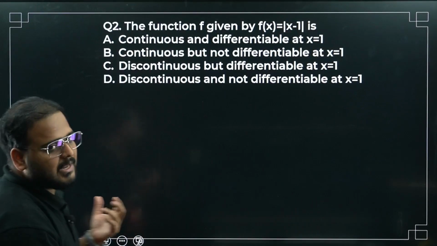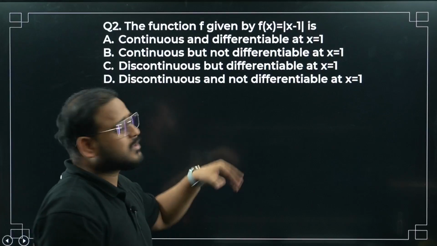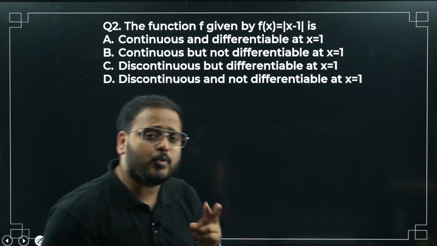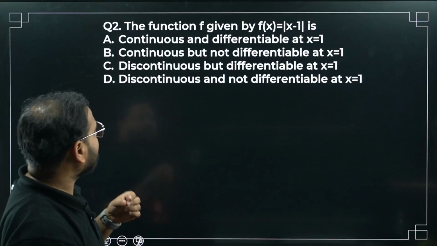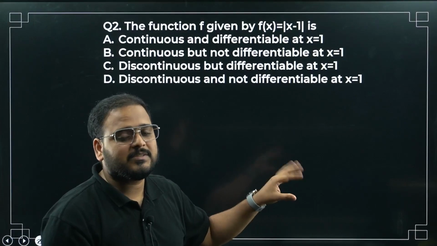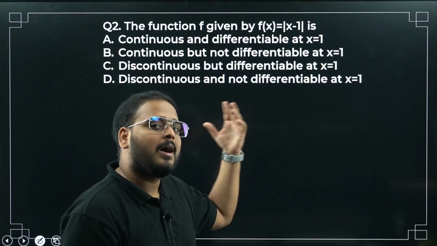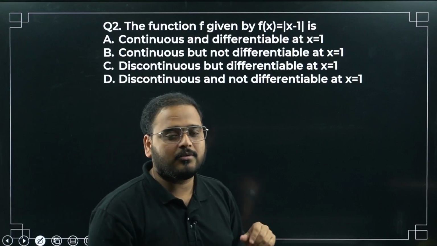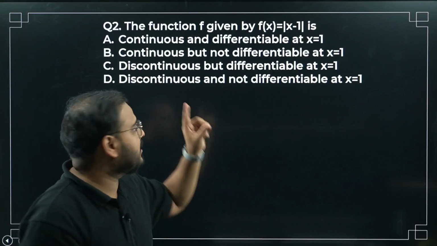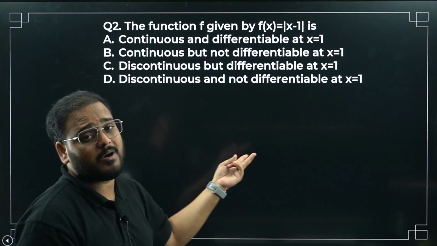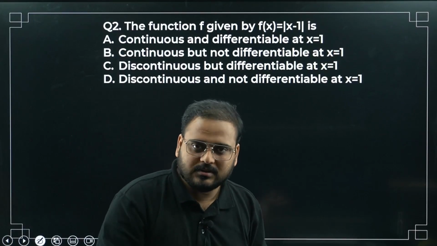Question number 2 in MCQ again. I have discussed this question in my case study series also. It's a very good question. We can solve this using both approaches, graphical and algebraic. I'll show you both of them. Algebraic is faster if this question is asked in an MCQ, so I'll use the algebraic approach. But if it is a 2 mark or 3 mark question, I'll use the graphical approach. Is that clear?